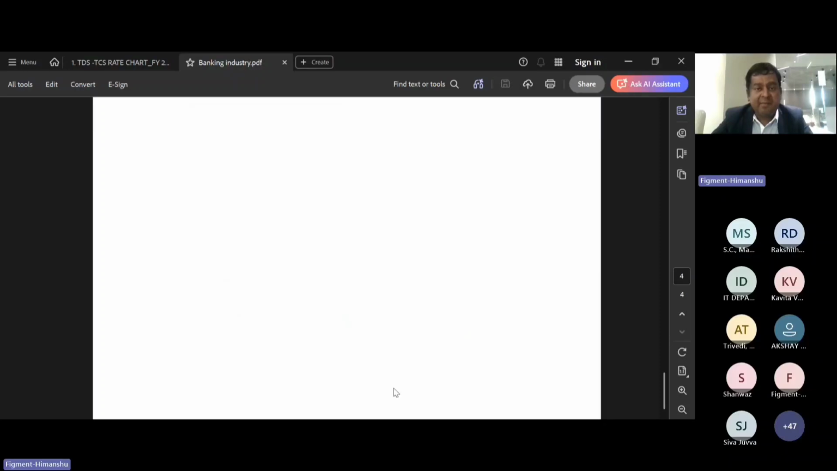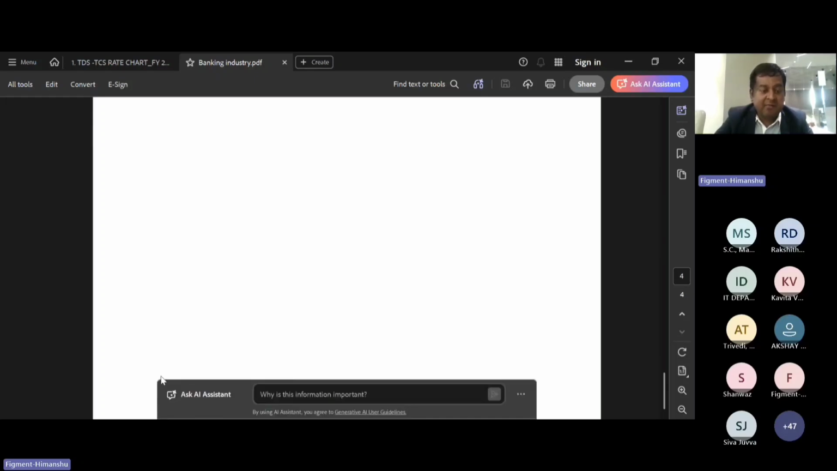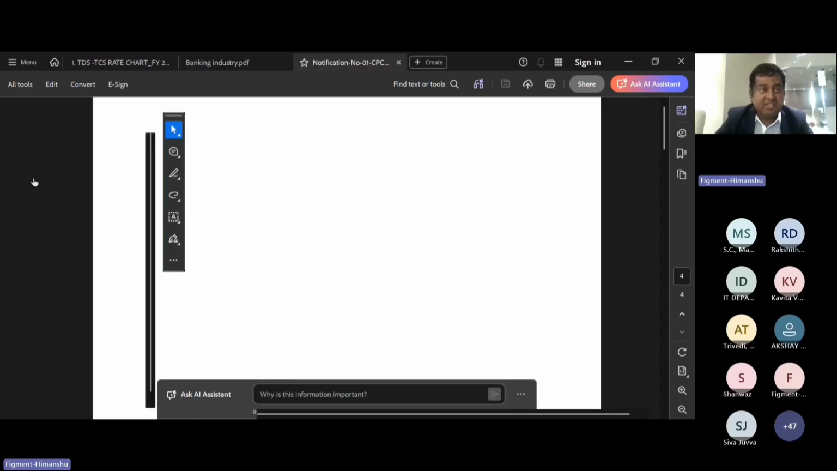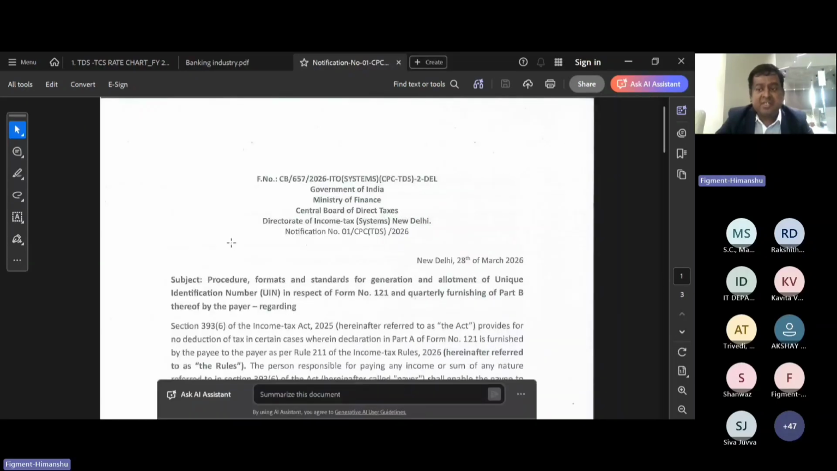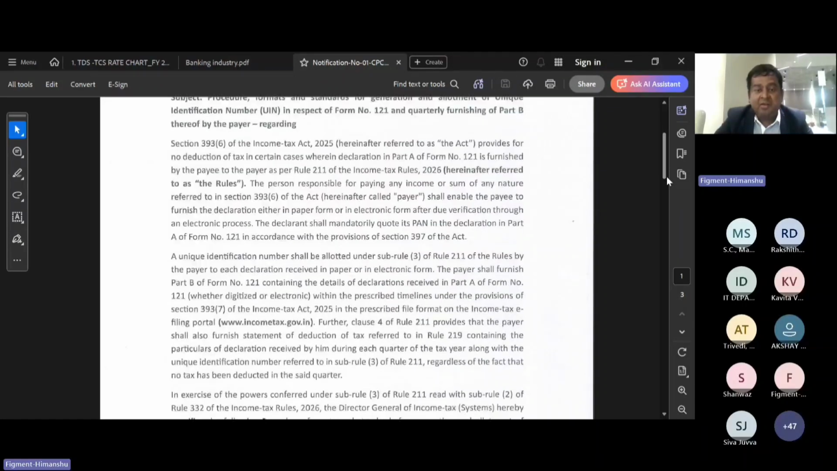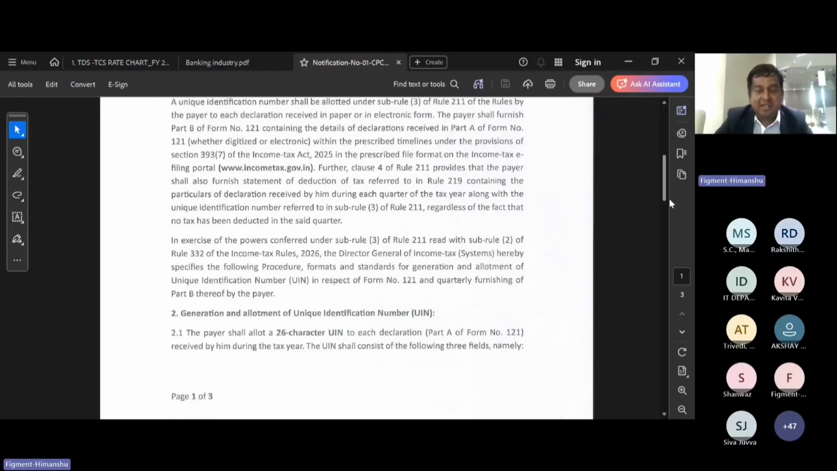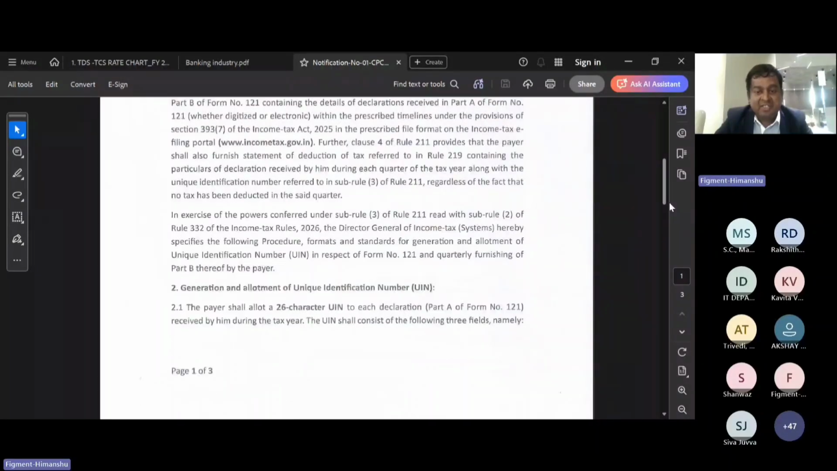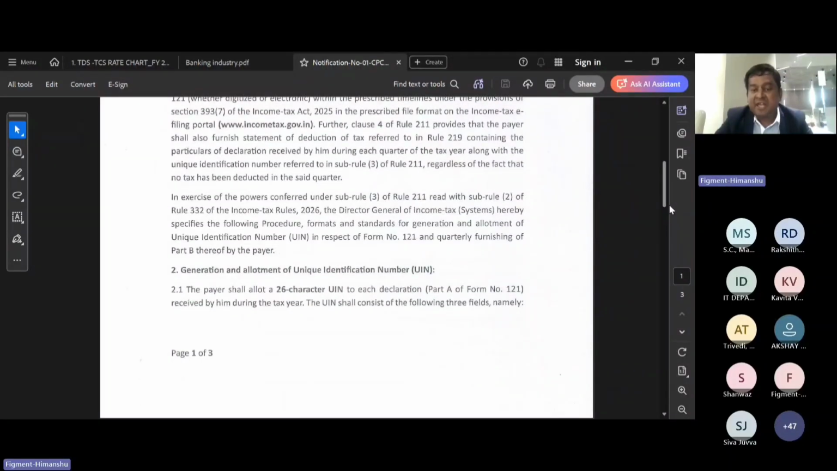So this is the very important thing from the perspective of Form 15G and 15H. One more important thing: yesterday, one circular came for Form 15G and 15H. The circular says that previously, we had to generate a unique identification number for each 15G and 15H. So right now, for 15G, the UIN number will start with G, and for 15H, the UIN number will start with H.